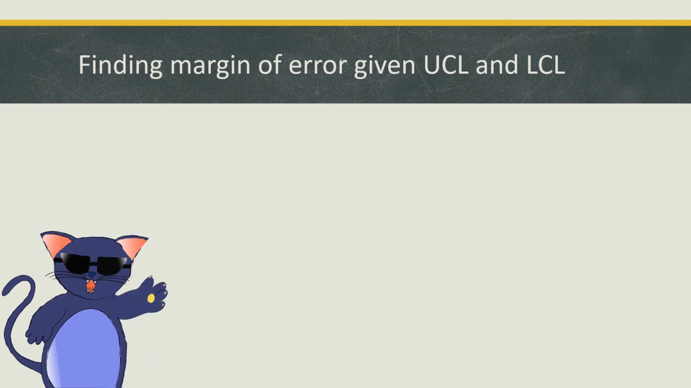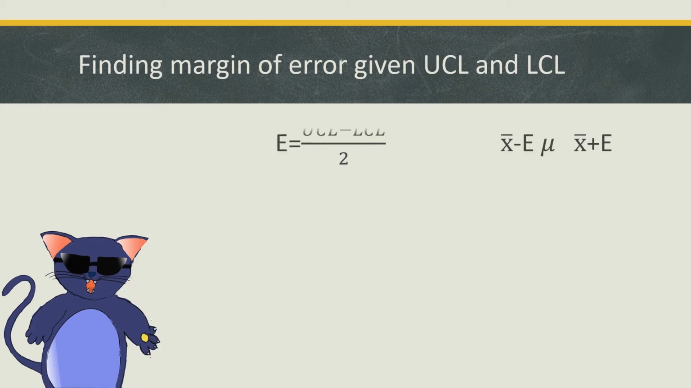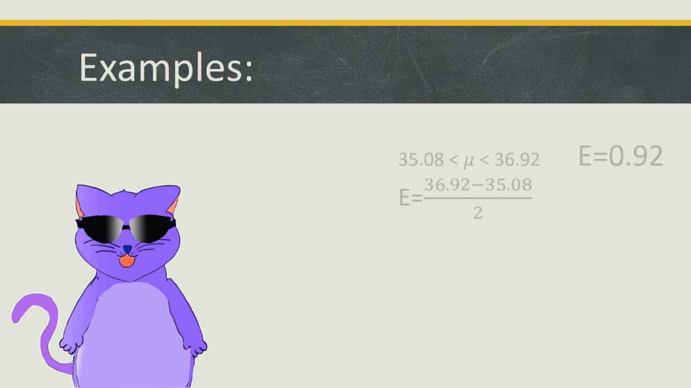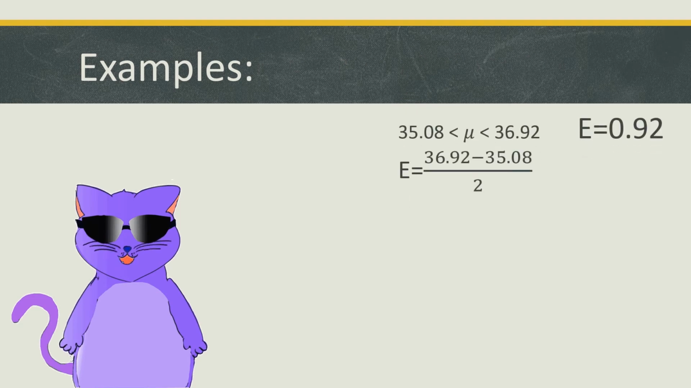Now, finding margin of error given upper class limit and lower class limit. The formula is margin of error is equal to upper class limit minus lower class limit divided by 2. Example, 35.08 and 36.92. We must substitute the values in the designated formula. So 36.92 minus 35.08 over 2 is equal to 0.92.